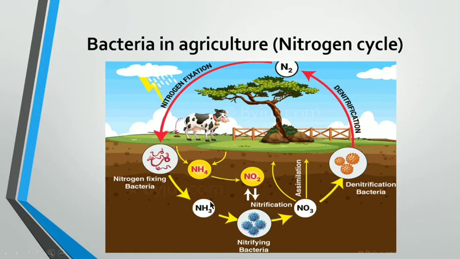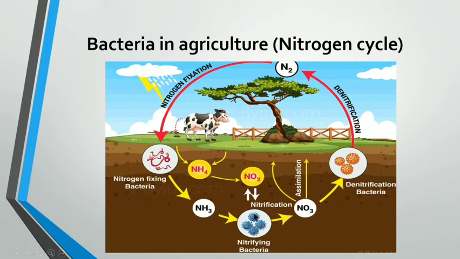This ammonia is converted into nitrite and nitrate with the help of bacteria, and these bacteria are the nitrifying bacteria. So this process of conversion of ammonia into nitrite and nitrate is called nitrification, and the bacteria are termed nitrifying bacteria.